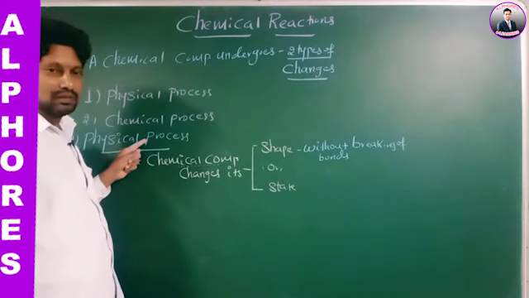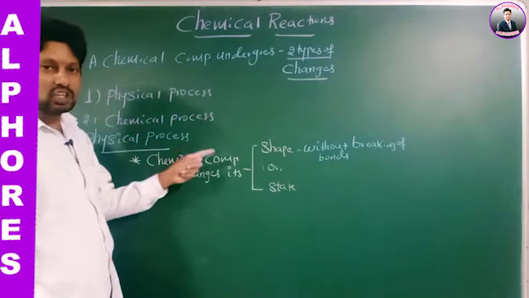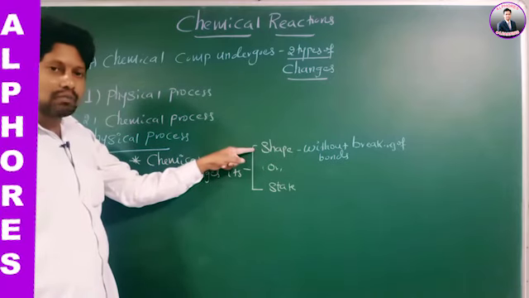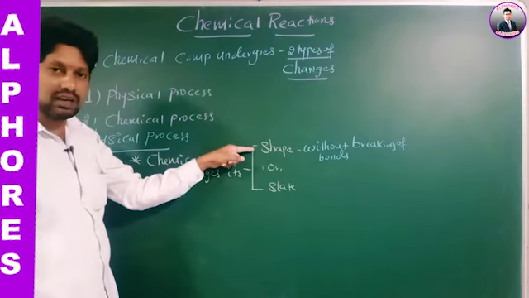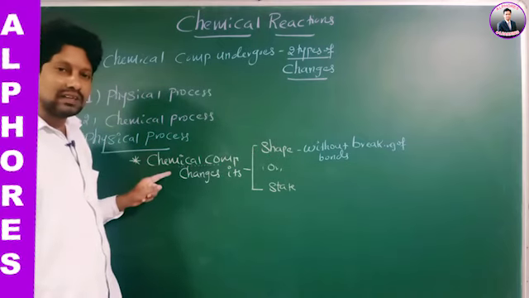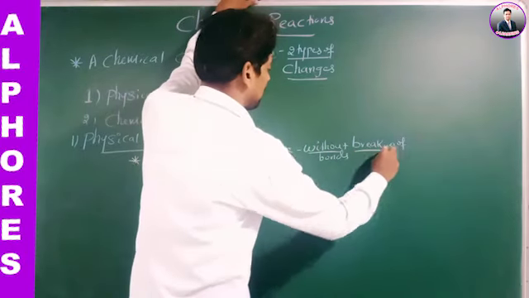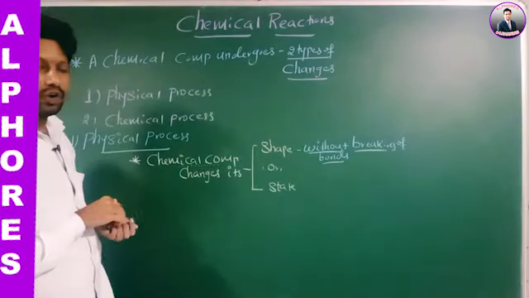Physical process means change in either shape or state. While a chemical compound is changing its shape, the bonds present in it are not broken. Now go for the second one.